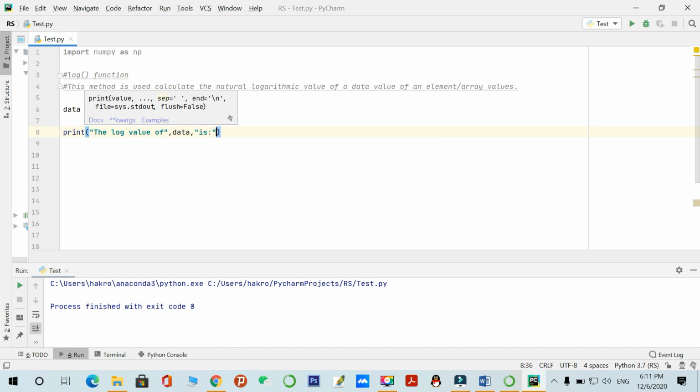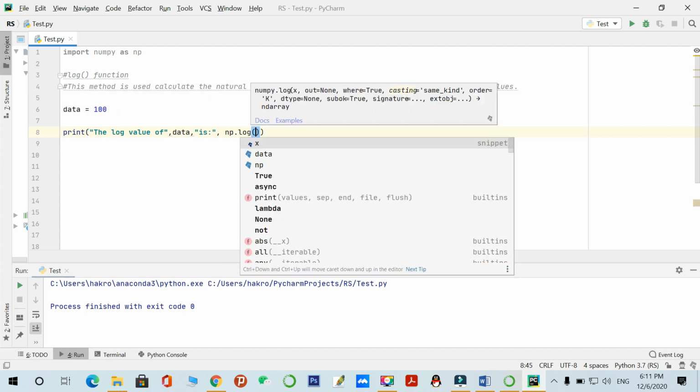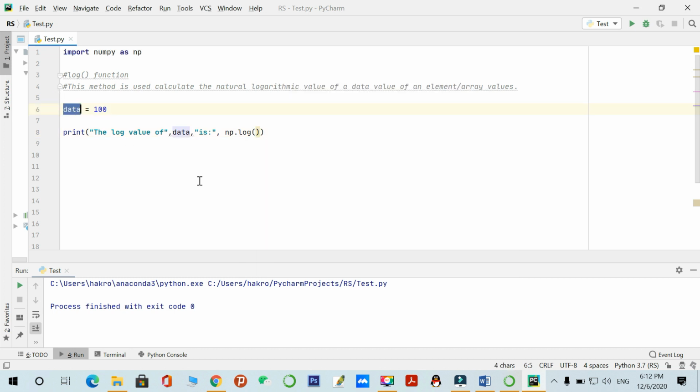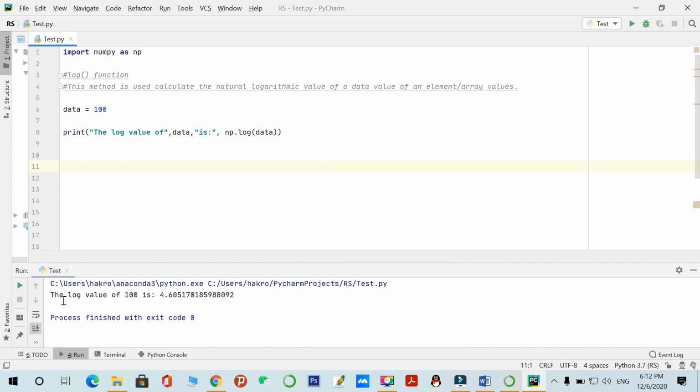You call the log function of the NumPy library and pass this variable to it. Let's print and see. Yeah, you can see the log value of 100 is 4.6051.